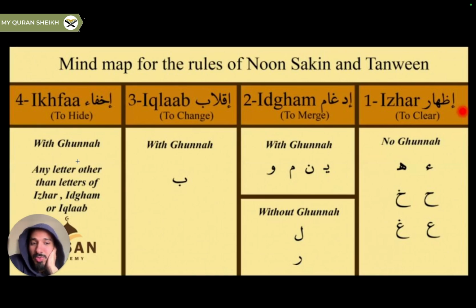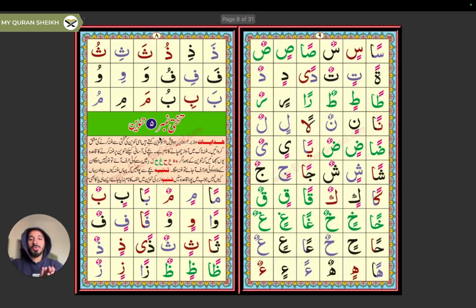Make sure that you recognize these letters and memorize them so that you're able to identify which rule to apply, and then with practice you'll be able to apply them to perfection. I think that's it for this one. In our next lecture, we'll start practicing with all of these letters that we have with Tanween. Make sure that you understand all of the four rules that we have covered in this lecture.